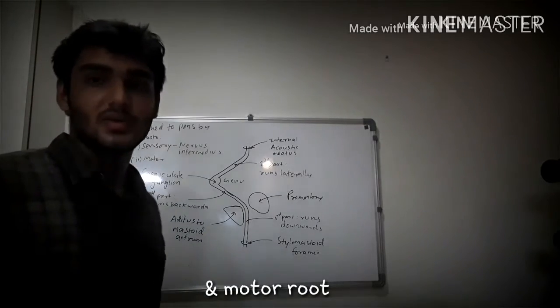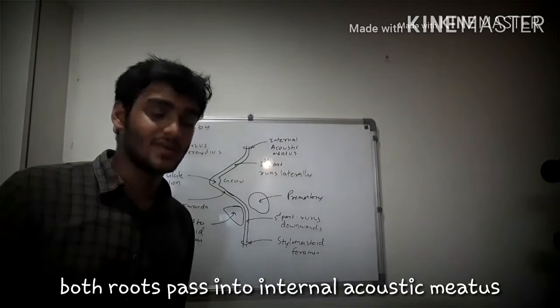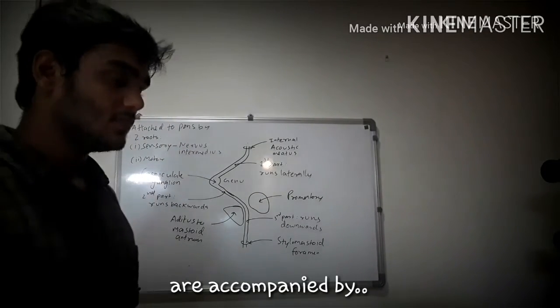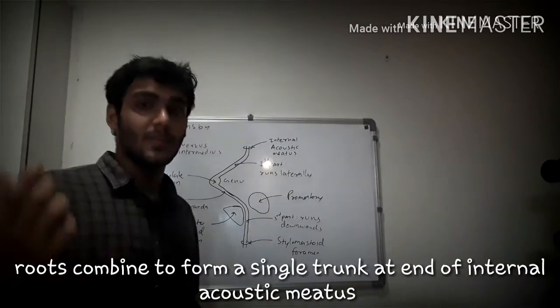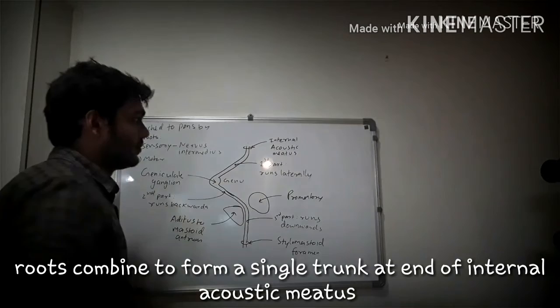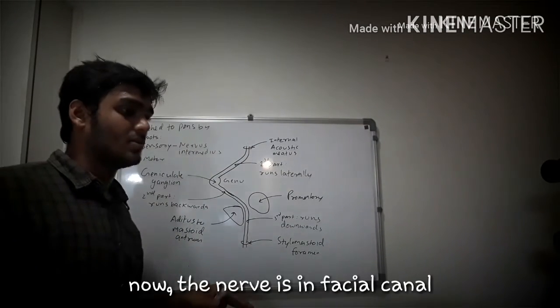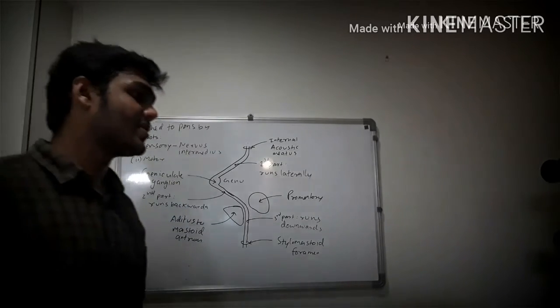Then, both these roots pass into the internal acoustic meatus, where they are accompanied by the vestibulocochlear nerve, the eighth cranial nerve, and the labyrinthine vessels. At the end of the internal acoustic meatus, these two roots combine to form a single nerve. Then, we come to the facial canal, the second part of the course of the facial nerve. In the facial canal, we divide it into three parts.